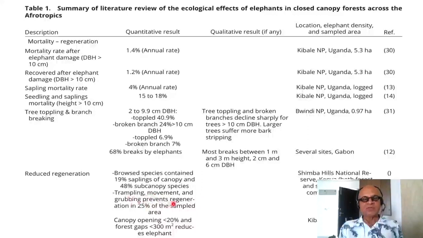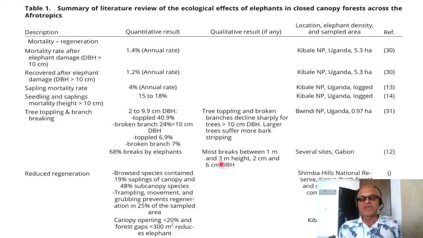Trampling movement, and so this was Bwindi in Uganda, smaller area. Coming back here, browse species contain 19% saplings of canopy, 48% sub-canopy species. Trampling movement and grubbing prevents regeneration in 25% of the sampled area. Canopy opening of less than 10% and forest gaps of less than 300 meters squared reduces elephant.